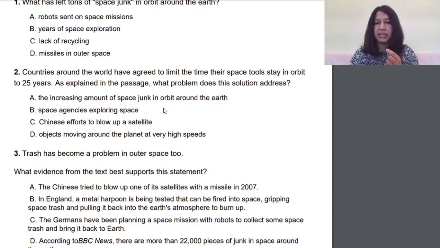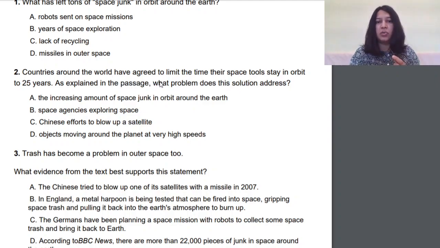So space agencies exploring space doesn't seem to be a problem. Chinese efforts to blow up a satellite, objects moving around the planet at very high speeds. So now what we are supposed to find, you must have studied problem and solution, right? So this is a solution here.